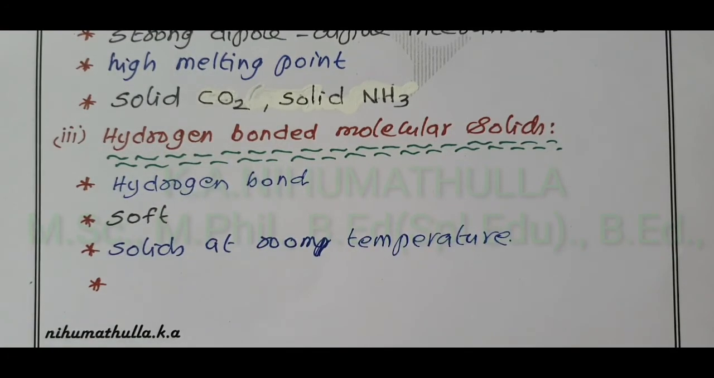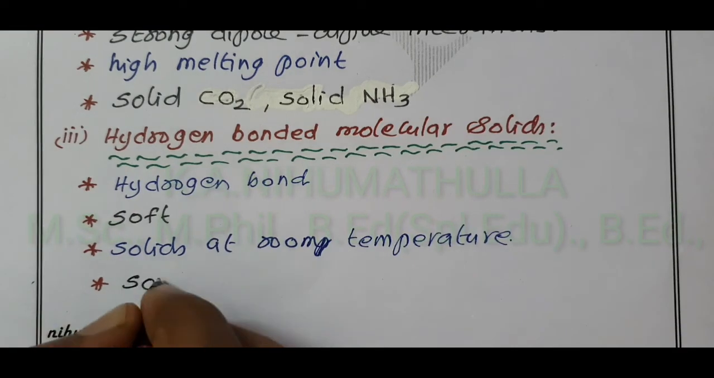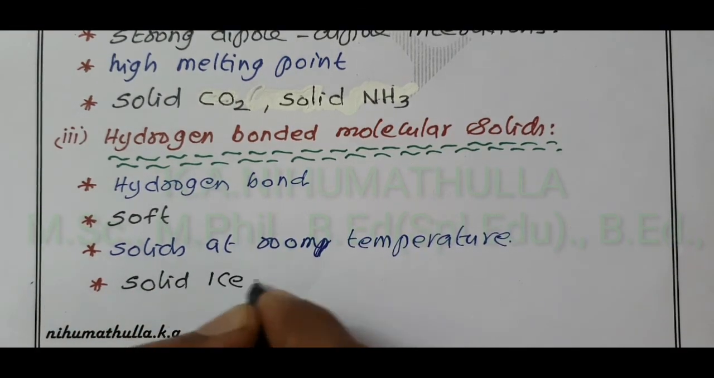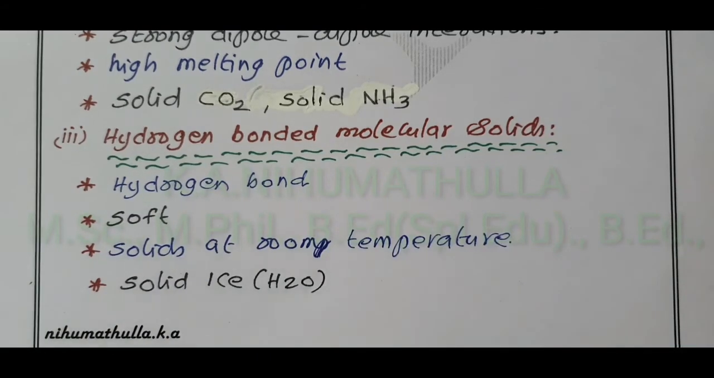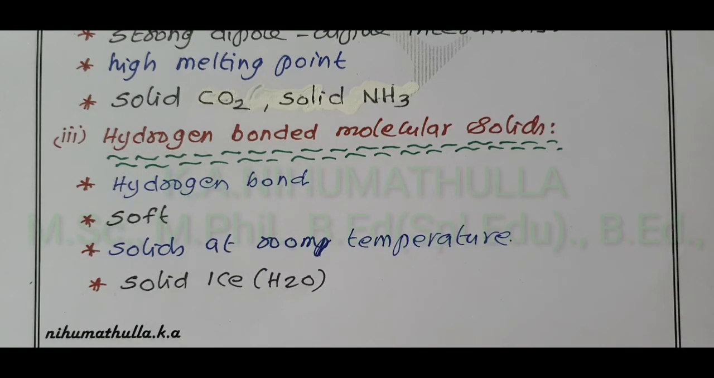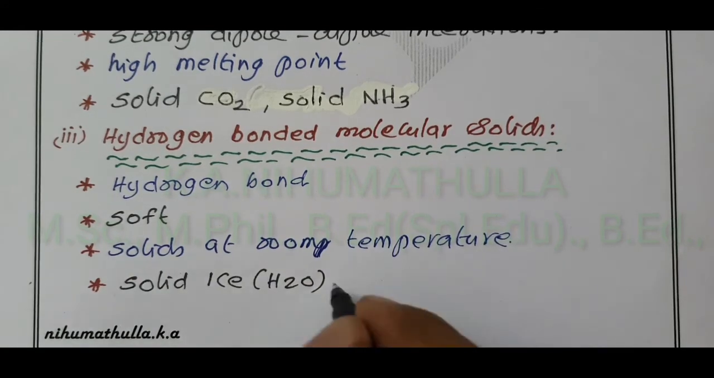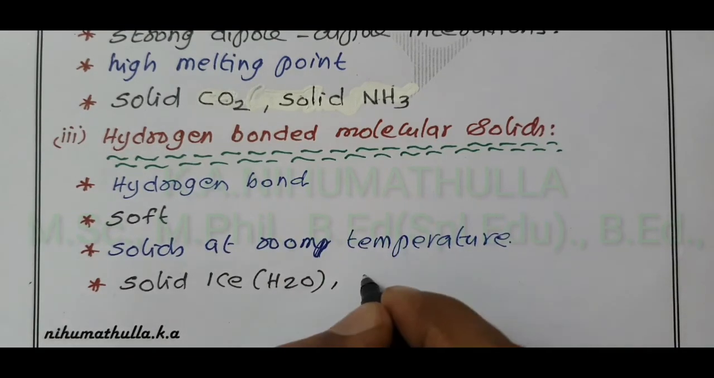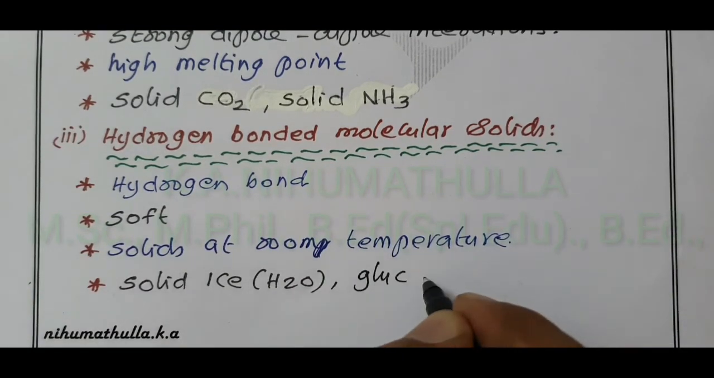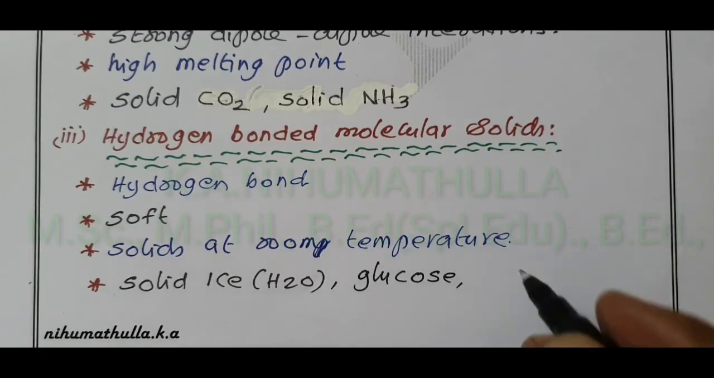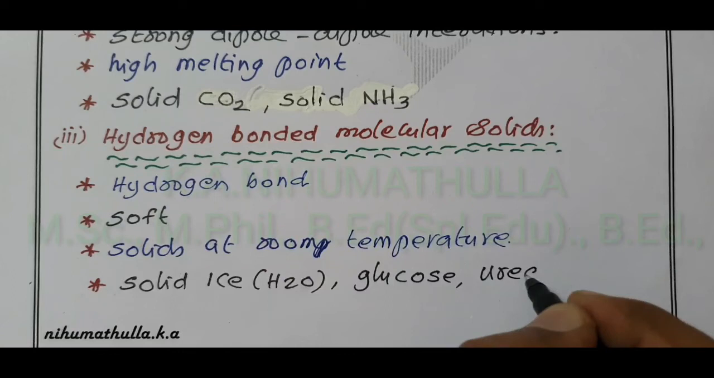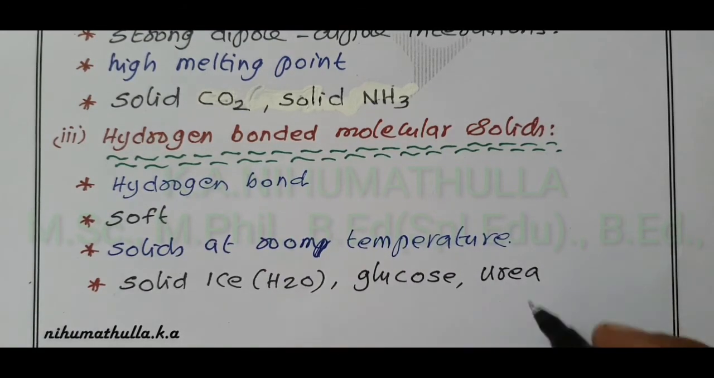Examples are solid ice. The molecular formula is as usual H2O. H2O exists in three physical states, we know: solid ice, liquid water, and in vapor state it is called water vapor. Solid ice, glucose C6H12O6 and urea, a well known fertilizer NH2CONH2, are examples of hydrogen bonded molecular solids.